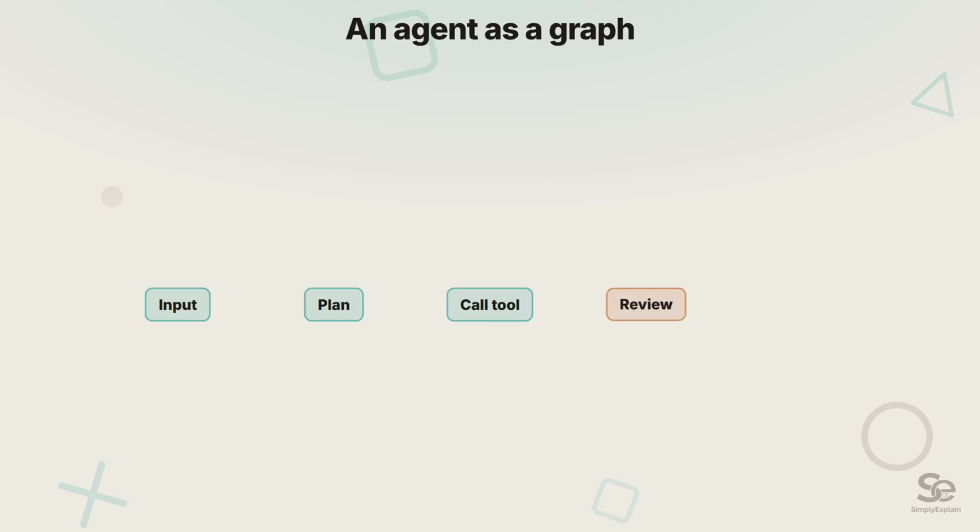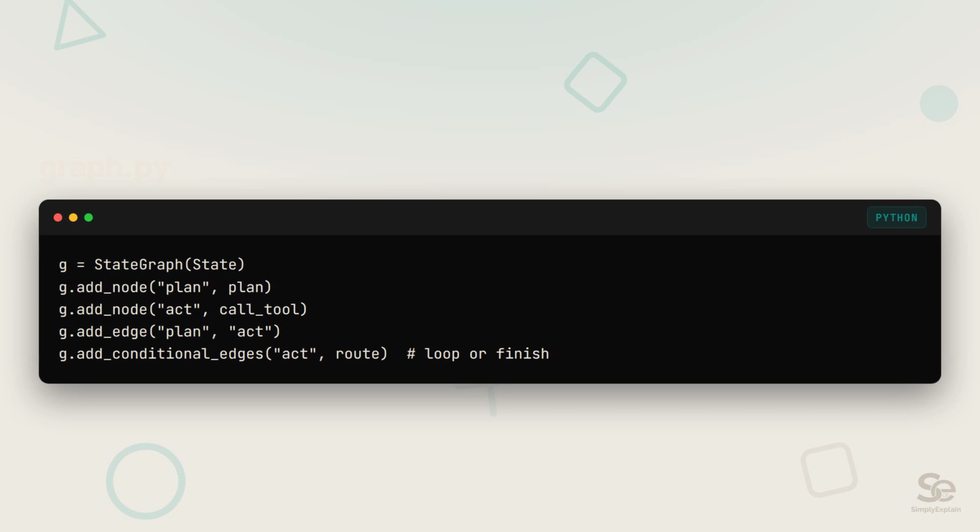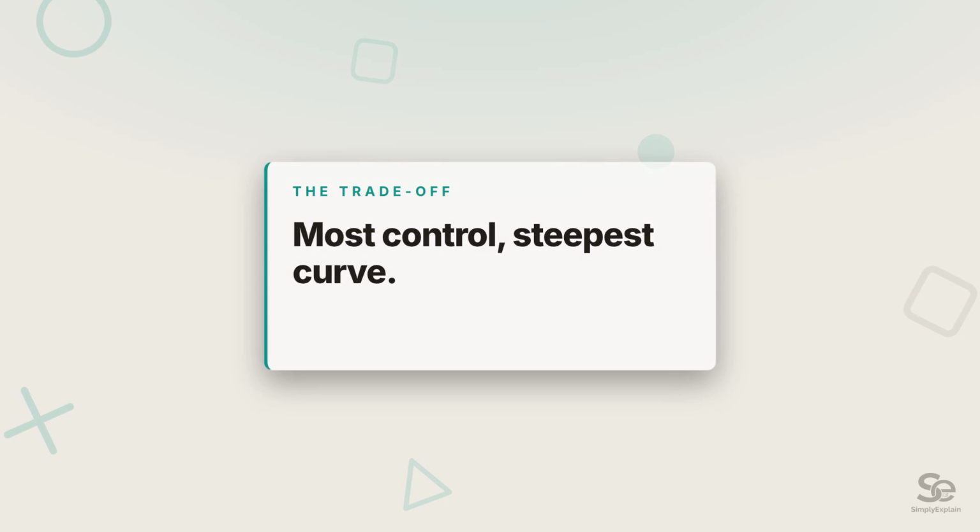Start at the control end, where you wire everything by hand. LangGraph, from LangChain, models your agent as a graph. Every state is a node, every transition an edge. You decide exactly how it branches, loops, and pauses. Because it's an explicit graph, you can pause at any node for a human to approve, then resume from a saved checkpoint. Perfect for long reviewable workflows. The cost of all that control is a steep learning curve. LangGraph is overkill for a quick demo, but unbeaten for complex, long-running agents.